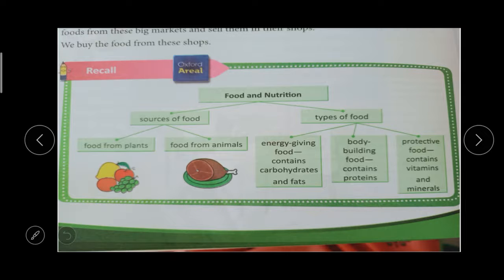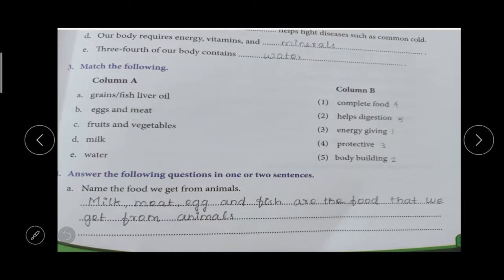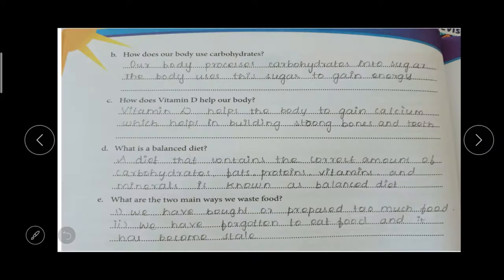So we will read and learn the question answers. Take a notebook, we will read. Answer the following question in one or two sentences. Name the food we get from animals. Milk, meat, egg, and fish are the food that we get from animals.